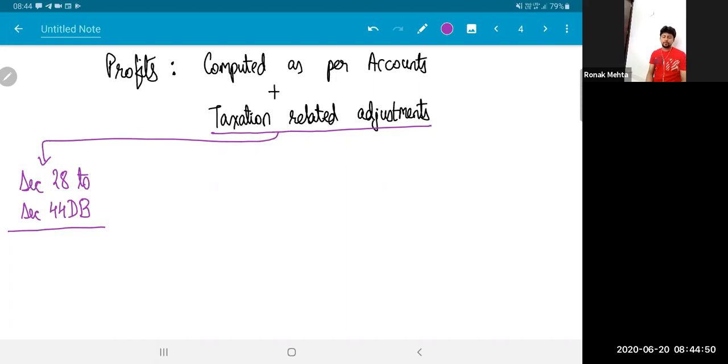Whatever you remember from your IPCC related to this chapter, you can at least tell me one thing very easily. The depreciation as per accounts and the depreciation as per tax, is it going to be the same? No, it will be different. So what depreciation will be debited in the P&L?